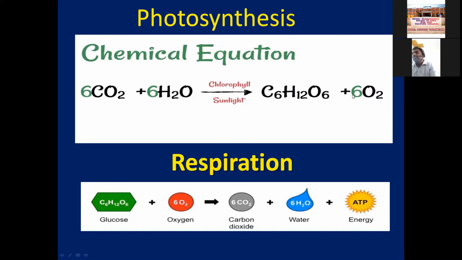Now coming to the oxygen molecule. In photosynthesis, 6 oxygen molecules are released. Now in respiration, 6 oxygen molecules are consumed for oxidation of glucose. So if you see the CO2 and the oxygen molecule, both utilizing and releasing are the same. This is called a compensation point.